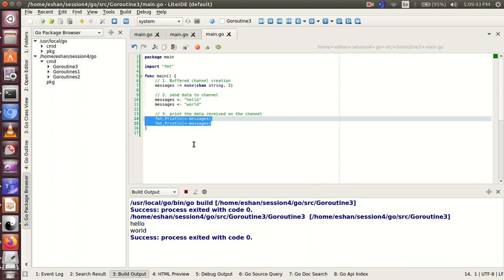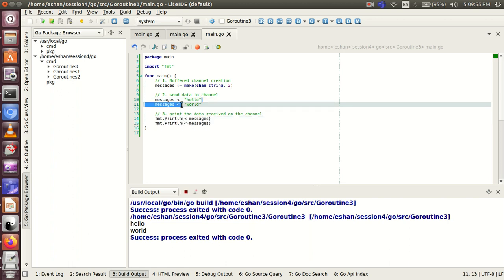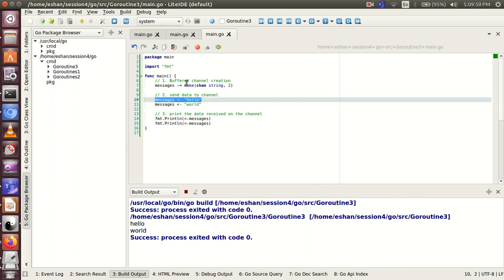One important thing to note here is that had this channel been a non-buffered channel, the program would not execute, because execution would get blocked at line number 10, since for an unbuffered channel, send and receive are blocking calls. The control would get stuck here, since there is no other concurrent Goroutine executing, so there would be no one reading data from the channel that we are writing data to at line number 10. So the program would basically enter a deadlock.